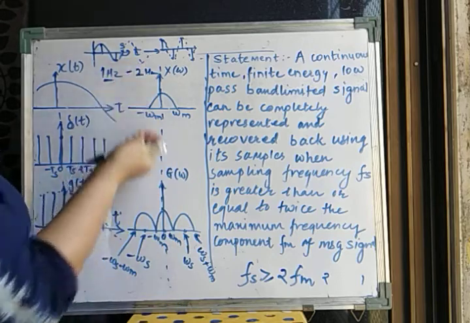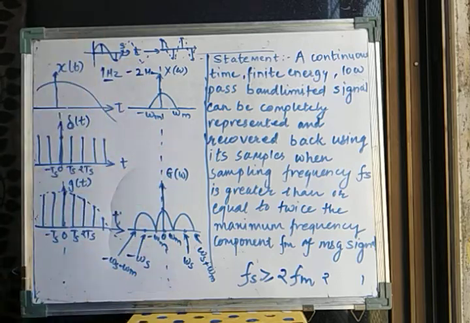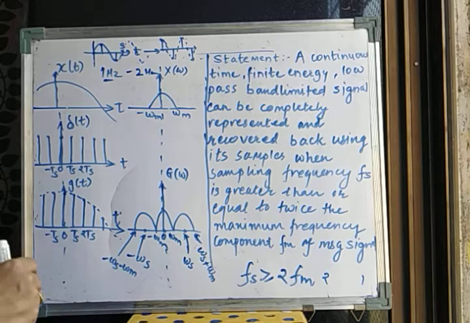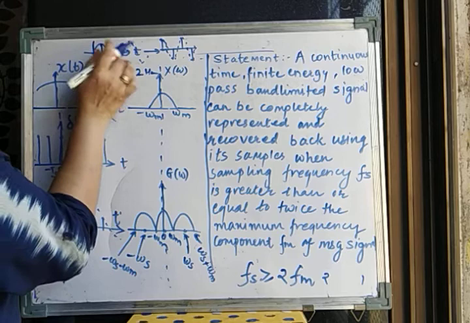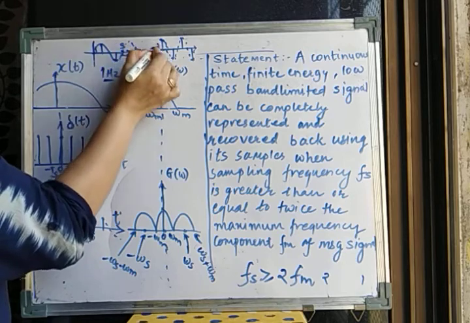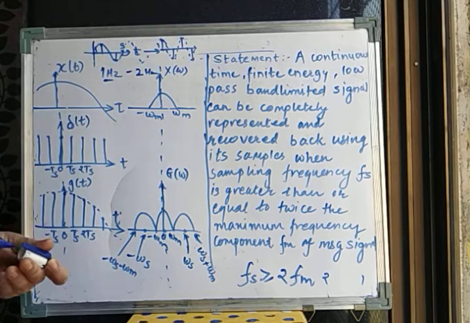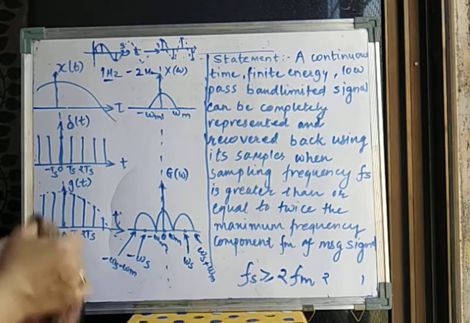If the sampling frequency is less than that, it is not possible to recover the signal at the receiver side. And if it is greater, that is much better. That means instead of only taking 2 samples, I will take 4 samples here. That will give me a better result after recovery.